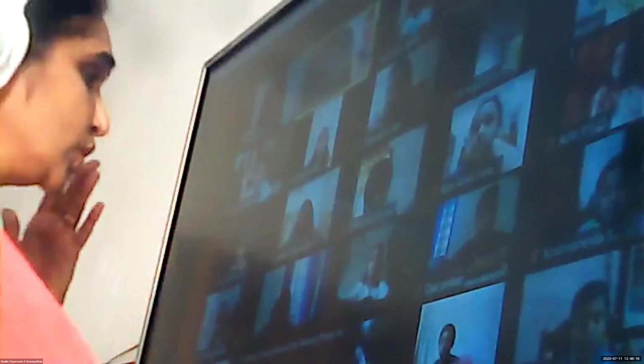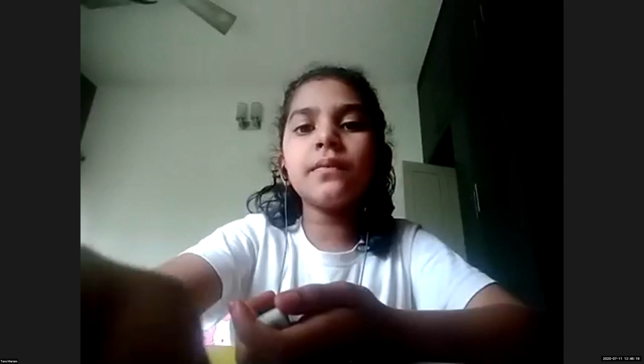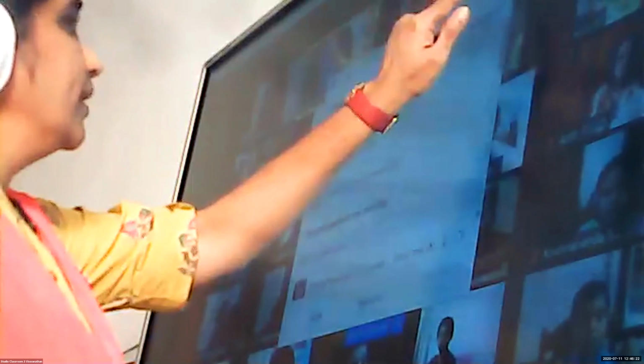What happens to the waste collected from the blood by the kidneys? Waste means excess water. Who knows the answer? Raise your hand. Manav is showing his hand. Ma'am, can you repeat this question? Sure. What happens to the waste collected from the blood by the kidneys? Those who know the answer, raise your hand.